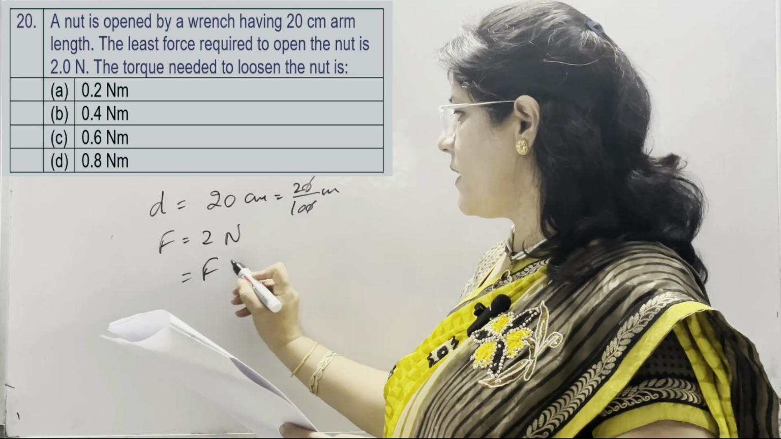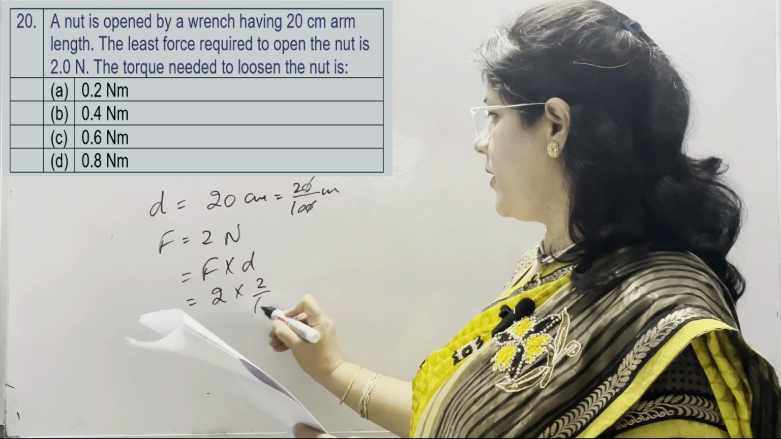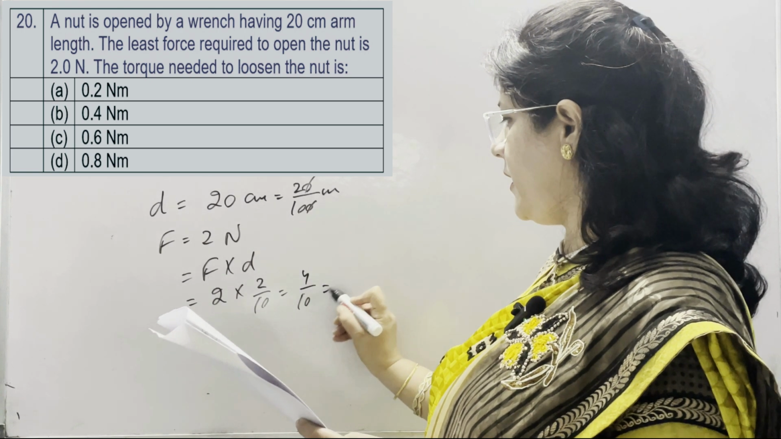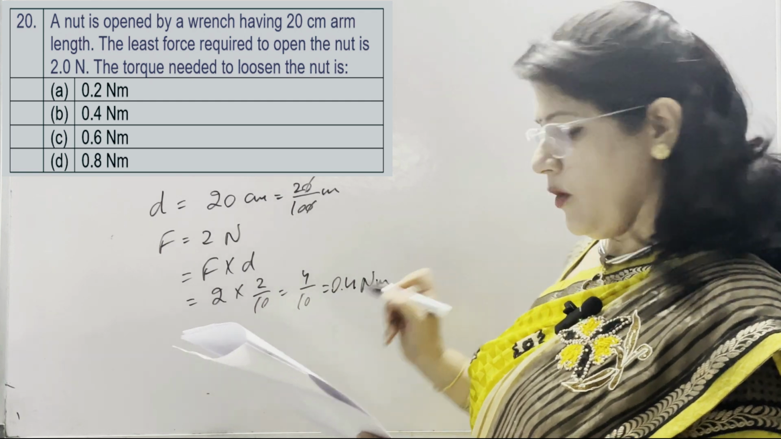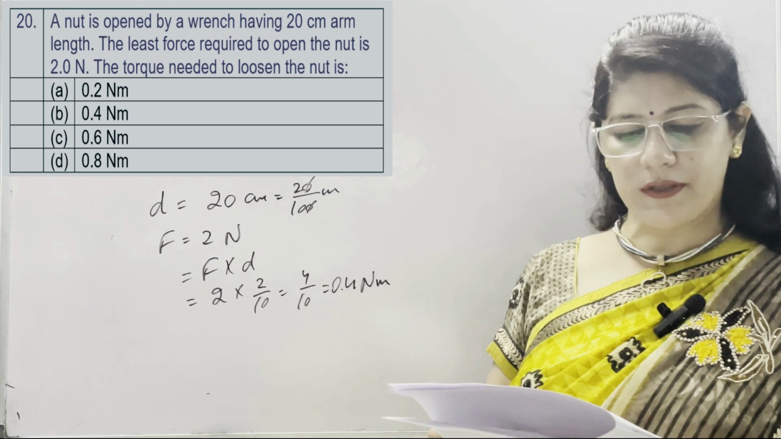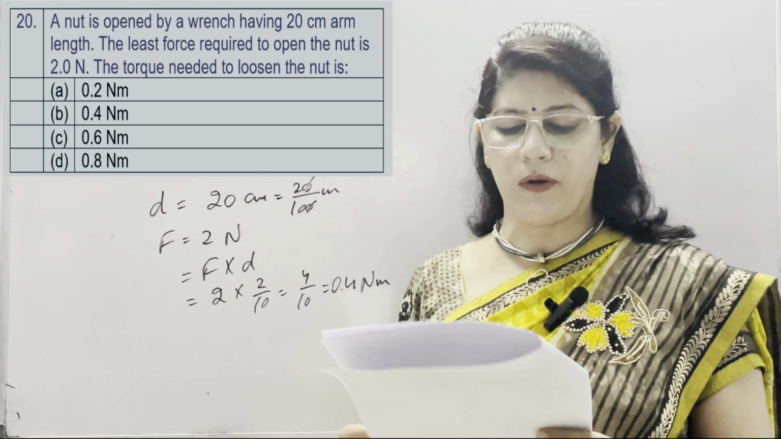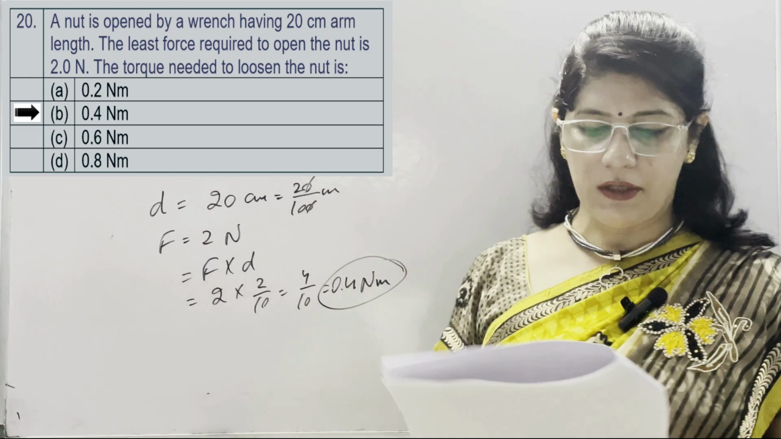Formula for torque is F into D. F is 2 and D is 2 upon 10. It means 4 upon 10, which is 0.4 Newton meter. Options given are 0.2 Newton meter, 0.4 Newton meter, 0.6 Newton meter and 0.8 Newton meter. Correct option is B, which is 0.4 Newton meter.